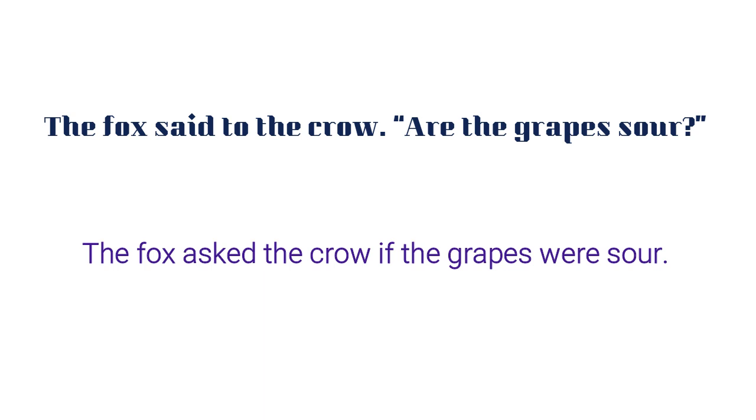So we have to convert that simple present tense into simple past. Let's try it. The fox asked the crow if the grapes were sour. "Are" becomes "were." Clear?